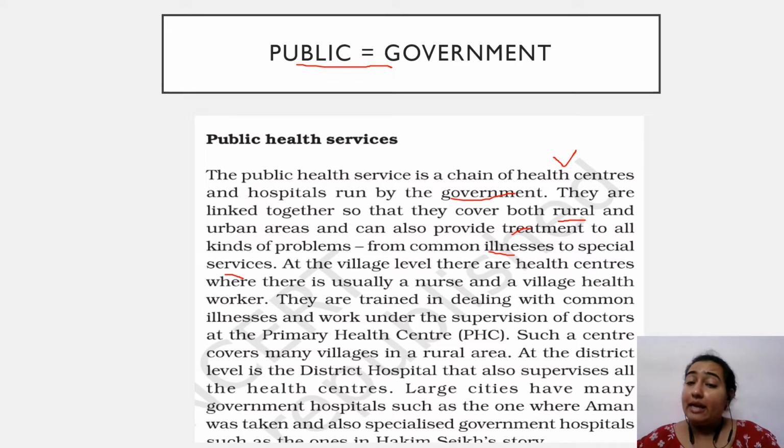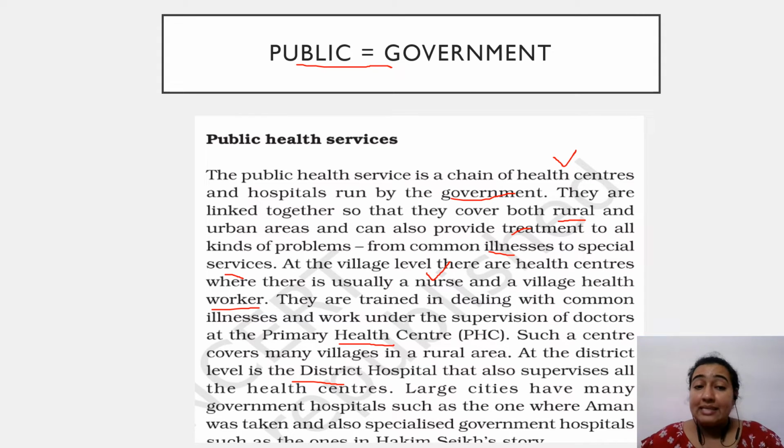At the village level, there are health centers where there is usually a nurse, which we saw in the previous image, and a village healthcare worker. They are trained, definitely they are trained in dealing with common illnesses, and they work under the supervision of doctors at the primary health center. Such a center covers many districts in rural areas. At the district level is the district hospital that supervises all those centers, and then we have one single government hospital that takes care of all the district hospitals.